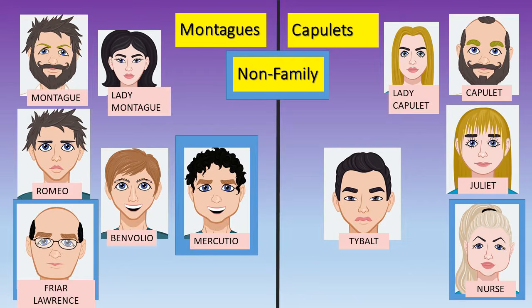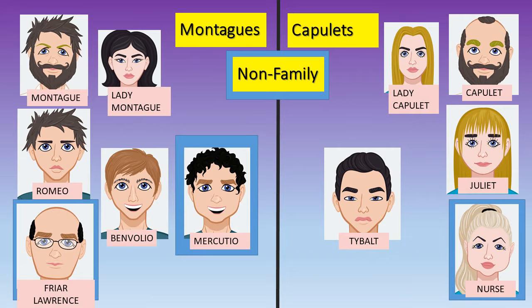From the Montagues, we've got Montague and Lady Montague, and they are parents to Romeo. Romeo has got a cousin called Benvolio, and they're with blue around him because he's not really a Montague, but is just closely aligned with Romeo. We've got Mercutio, his friend. Romeo has a life outside of his family, so he's got some friends, albeit Benvolio is his cousin. And we've also got Friar Lawrence, not a Montague, but closely aligned with Romeo. Friar Lawrence doesn't have any children of his own, and he treats Romeo like a son.